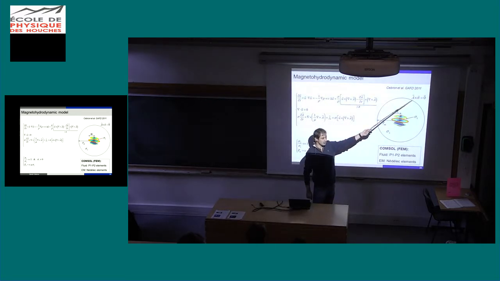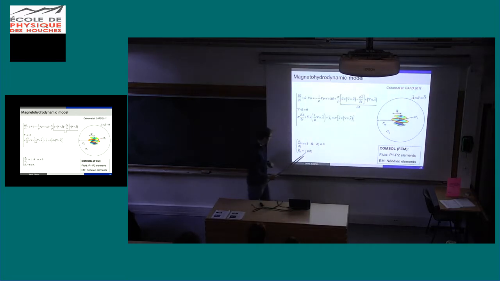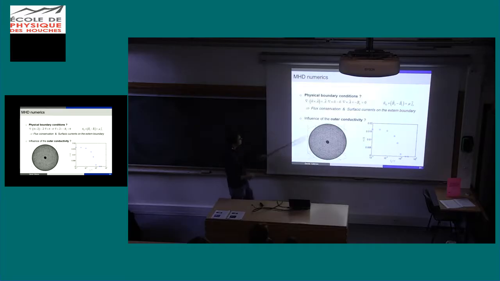And here I impose something local, so this is not physical, but we hope that we are far enough from the fluid such that we have no retroaction of the boundary on the dynamics, and we will have to check that, of course. And the last point, here the domain is not purely insulating, it is weakly conducting, because it's easier numerically. Okay, so I skip that, just to explain that at the external boundary, I am not insulating. I impose surface currents, whatever.